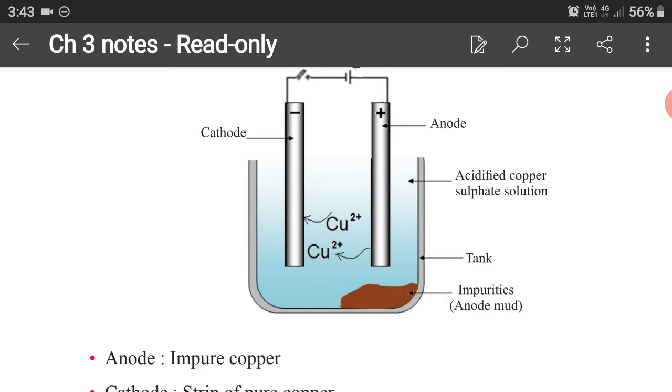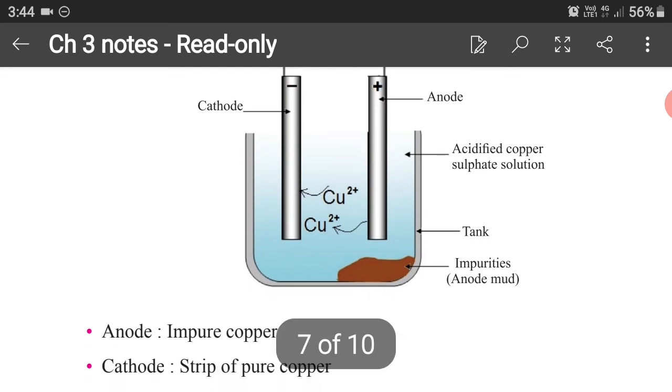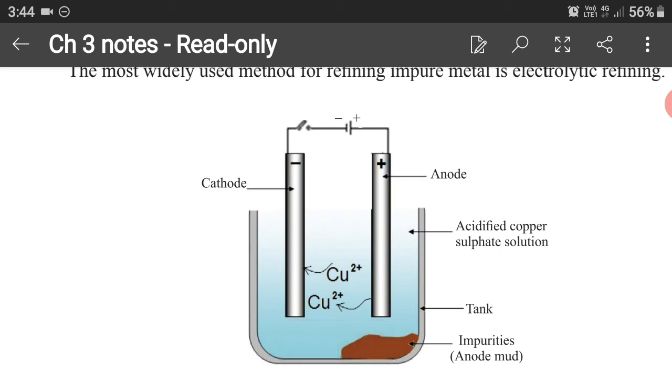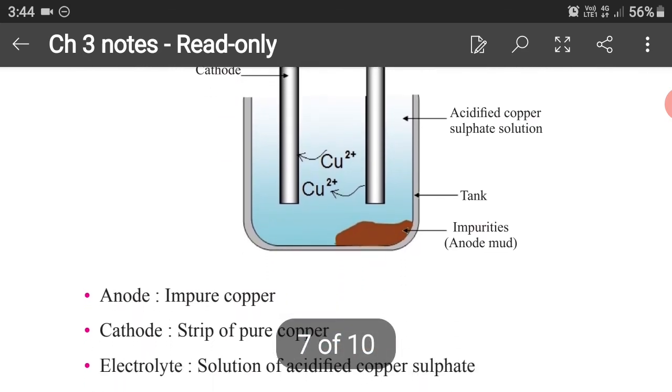The anode we have made of impure copper, so same charges will repel each other. So copper leaves the anode and starts moving in the solution, and slowly it moves towards the cathode. This way, there is a continuous flow of copper ions from the anode to the electrolyte solution and then towards the cathode. After some time we get pure copper at the cathode.